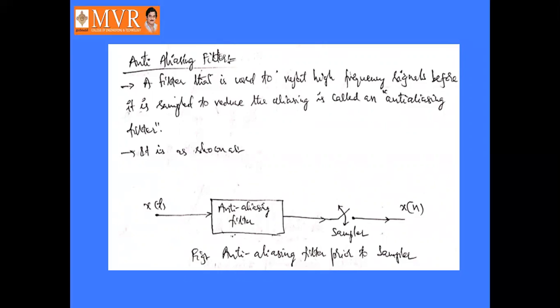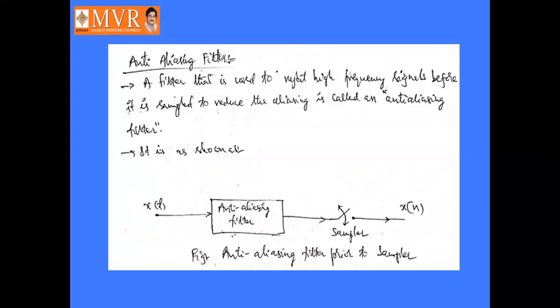Then the aliasing error can be prevented. So coming to the anti-aliasing filter, the filter that is used to reject high frequency signals before the signal is sampled, to reduce aliasing, is called an anti-aliasing filter. It is applied before the sampling.